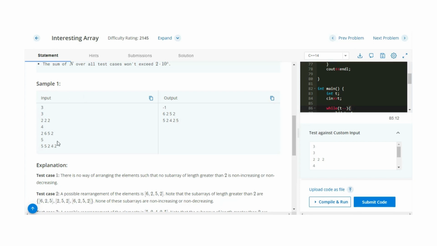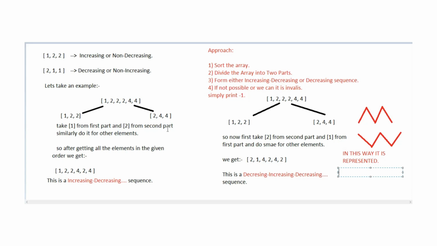So from these test cases, at least you got the idea of what we need to find and what strategies can be applied. So now let's discuss the appropriate approach to solve this problem. First, let's discuss what is meant by increasing and what is meant by decreasing.